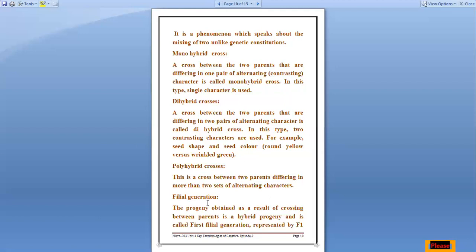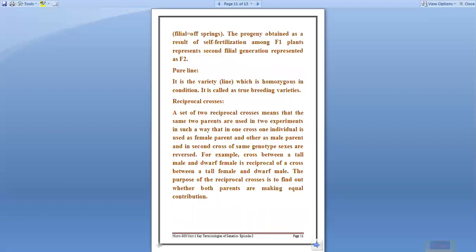Next is the filial generation. What is filial generation? The first generation, the progeny obtained as a result of crossing between two parents, is a hybrid progeny, and it is called the first filial generation, represented by F1. The second generation is F2.